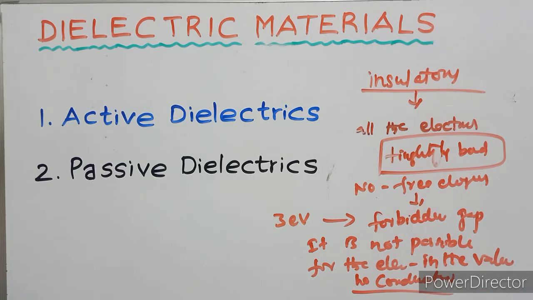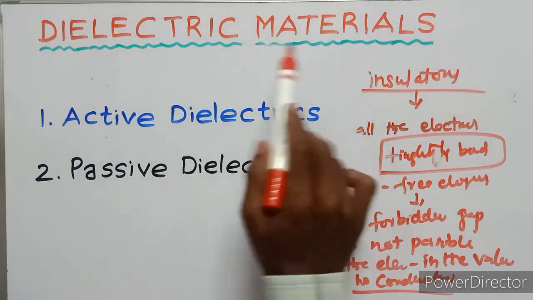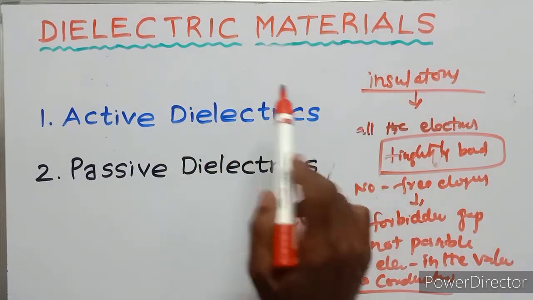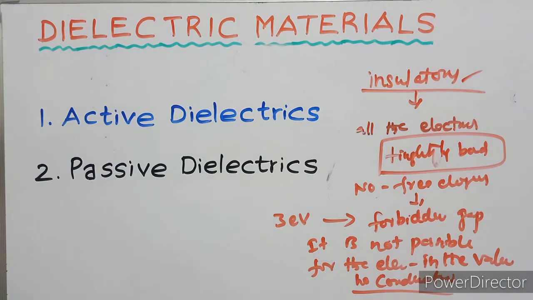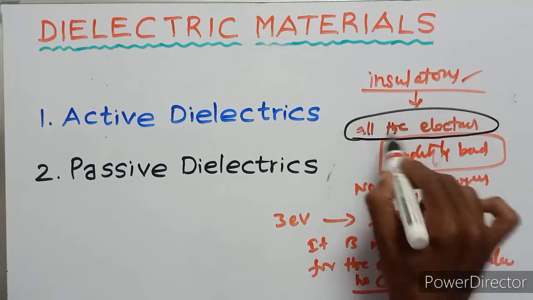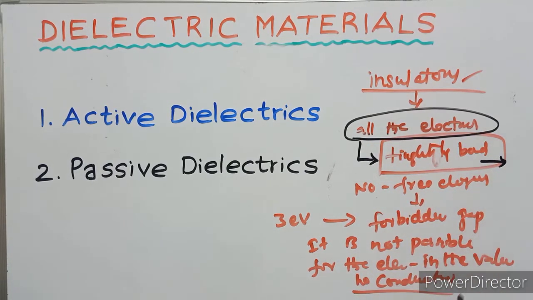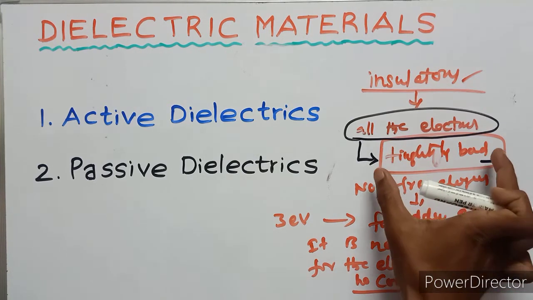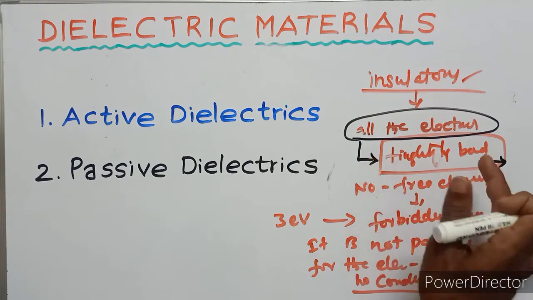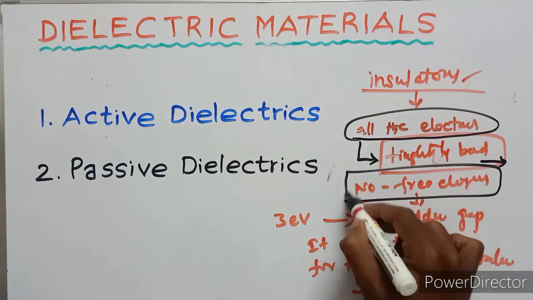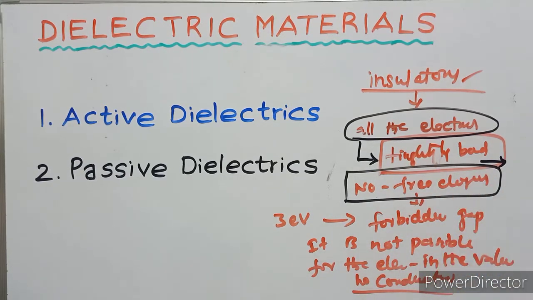So the dielectric materials are also called insulators. What are insulators? In dielectric materials, all the electrons are tightly bound to molecules. If the electrons are tightly bound, there is no free electrons, that means there is no free charges.